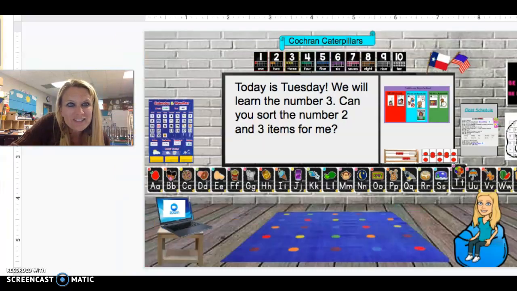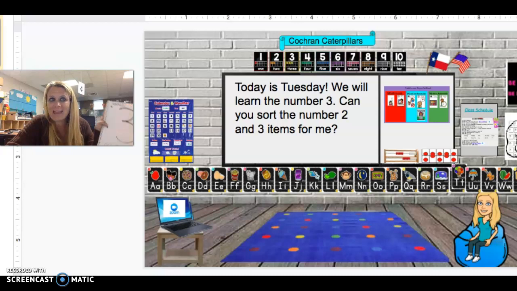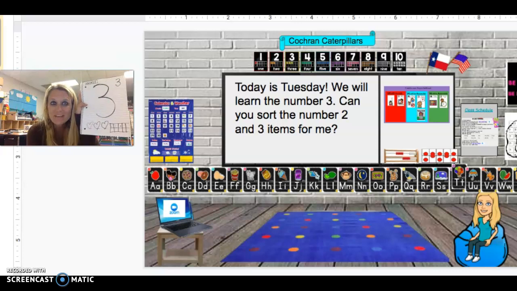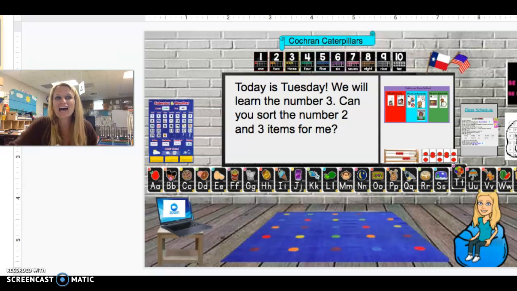3. Wow, did you love that? So there are many ways that you can make a 3. Have you made a 3 yet? You can make the numeral 3, and then you can make something that is 3 underneath. After that, I'm going to have you sort.